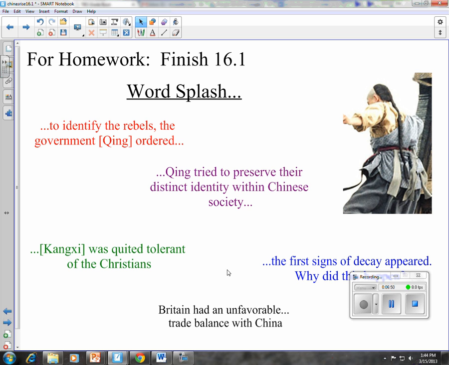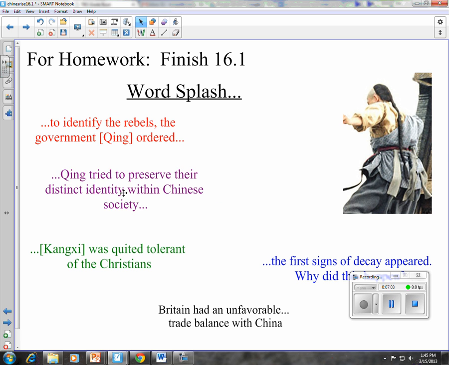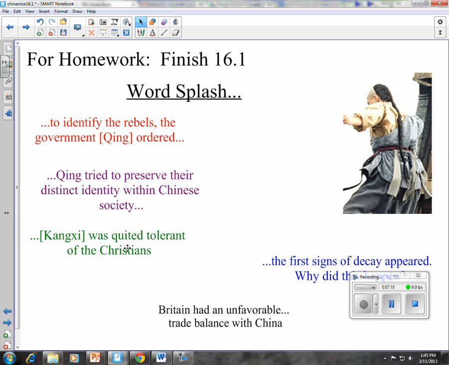And lastly, you'll be reading about the Qing dynasty. So here are the phrases I want you to pay attention to with the Qing. First of all, to identify the rebels, the government, the Qing ordered. What did they order? The Qing tried to preserve their distinct identity within Chinese society. How did they do that and why? These are the key phrases, again, you should be paying attention to in the book. Kangxi was quite tolerant of the Christians. Kind of interesting, especially considering the last slide.